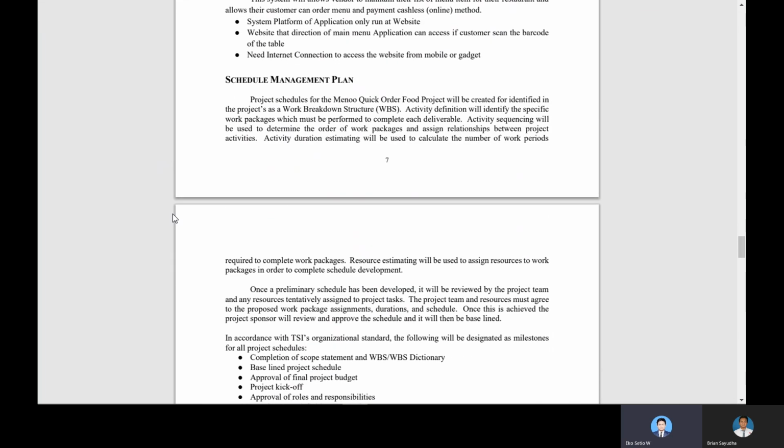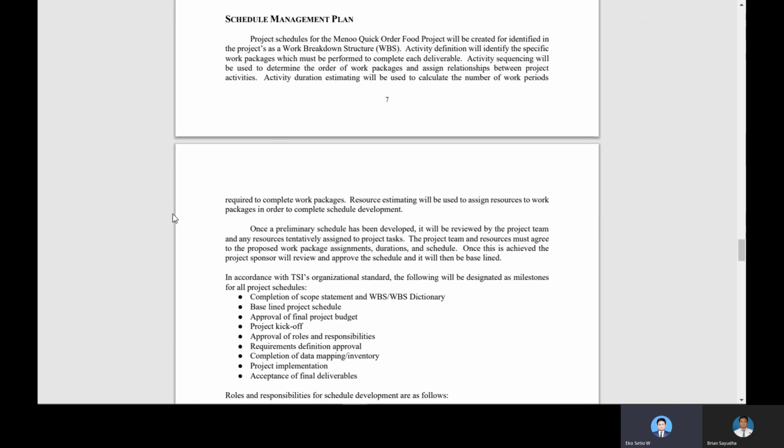Next is the schedule management plan. The schedule for the menu quick order food project will be created to identify the project as explained before from the work breakdown structure. The activity definition will be identified specifically for each work package, which must be formed to complete its deliverable. Activity sequencing will be used to determine the order of work packages and assign relationships between project activities.